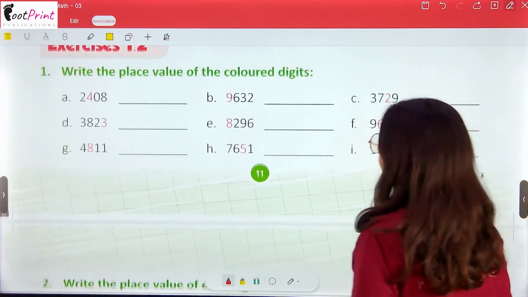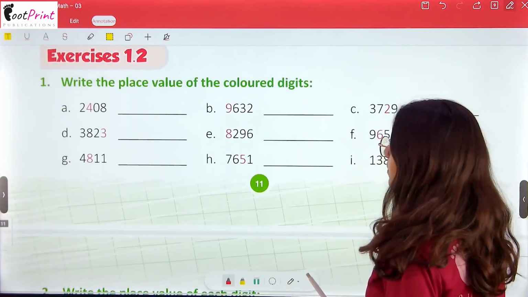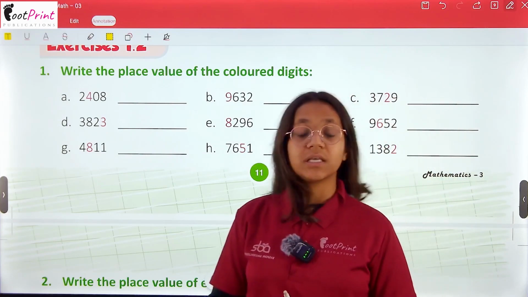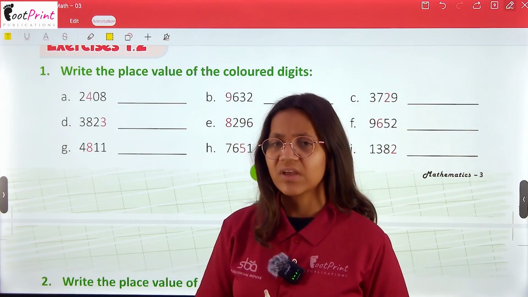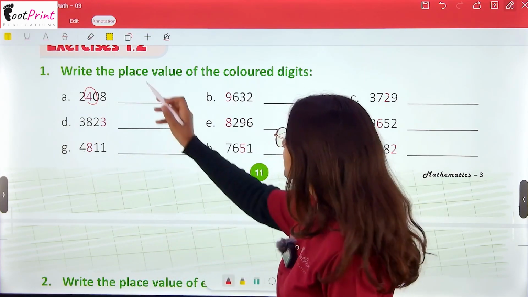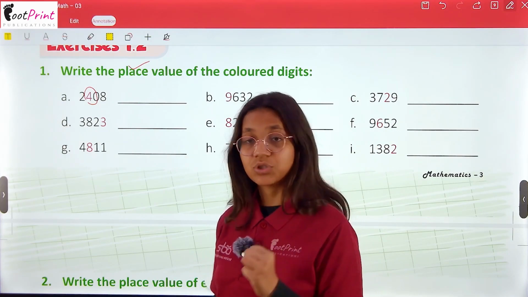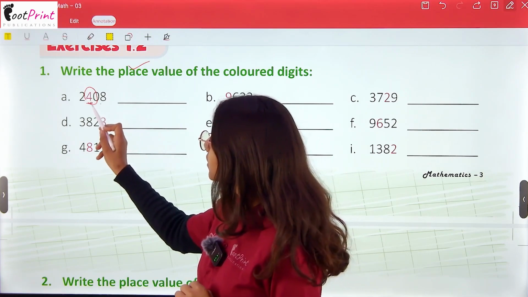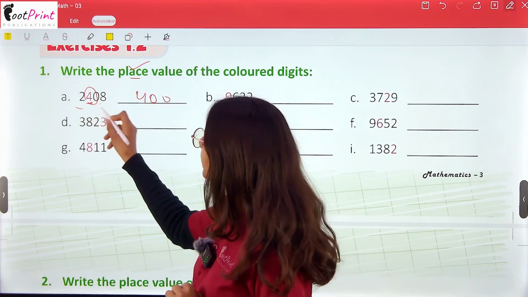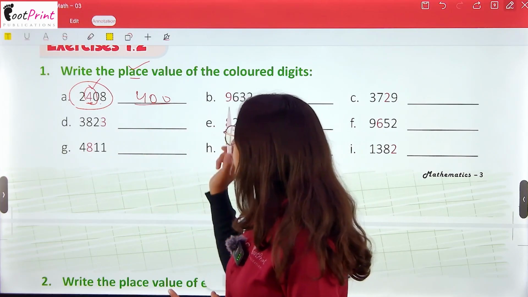So here is the exercise based on your expanded form, place value and face value. Write the place value of the colored digit. In this question, whichever number is given, we have to find which digit is colored, and then write its place value. Remember, its place value will change when the position changes. See, 4 is at the hundreds place, so its place value is 400. The 4 at this particular place has the value 400.